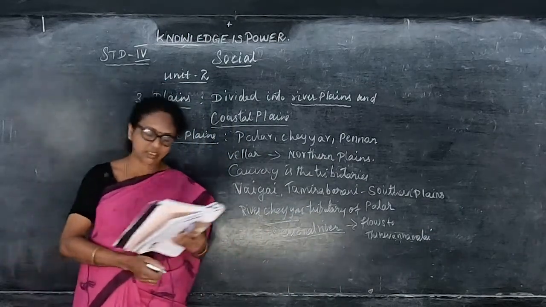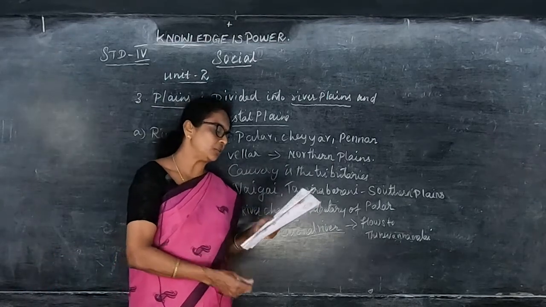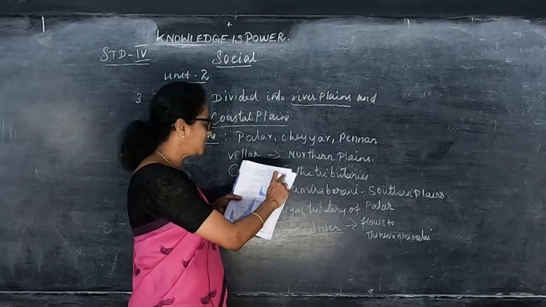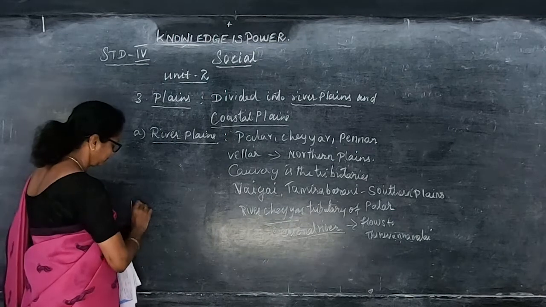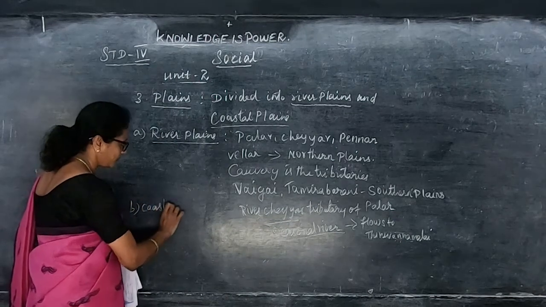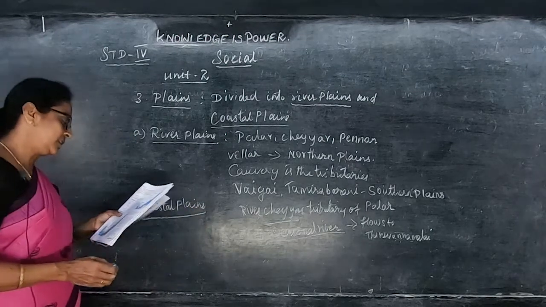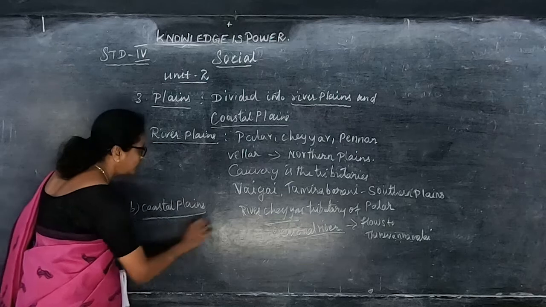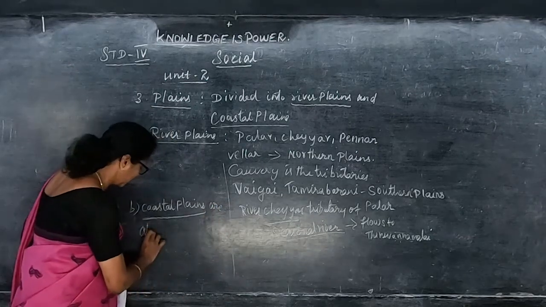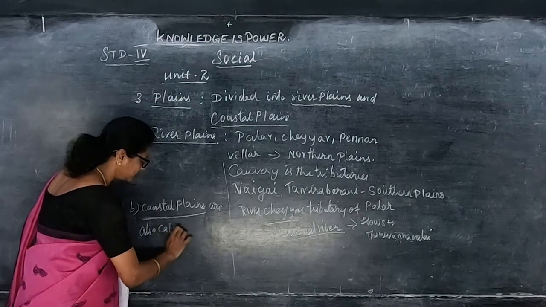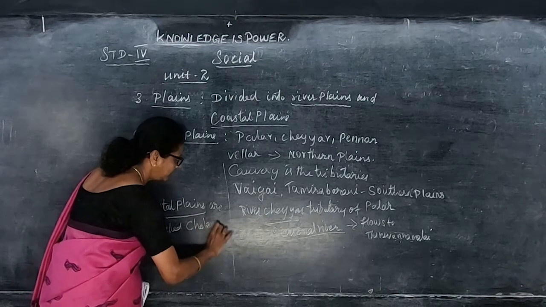Now coastal plains. The coastal plains of Tamil Nadu are also called Cholamandalam, which extends from Chennai to Kanyakumari. River plains and coastal plains. These coastal plains are also called Cholamandalam plains.